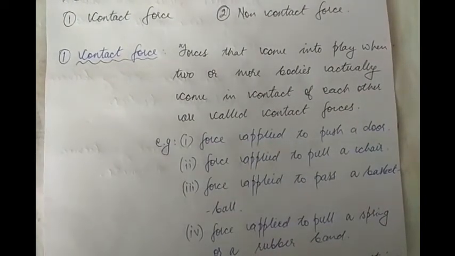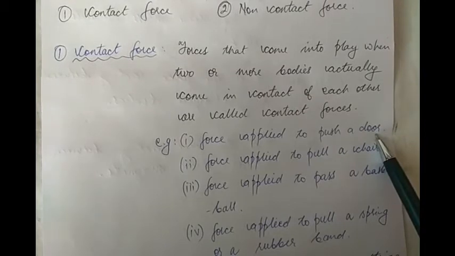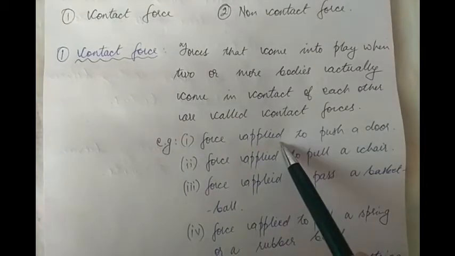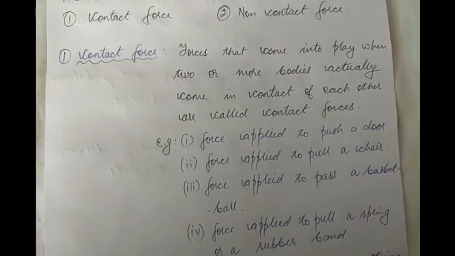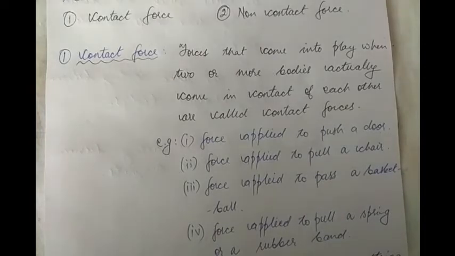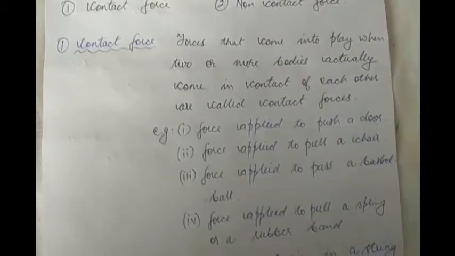To give you some examples: force applied to push a door. When we push a door, our hand is coming in contact with the door, and then a force is produced. So that force applied to push a door is a contact force. Likewise, force applied to pull a chair. When we are pulling a chair, our hand again is touching the chair. So that force is a contact force.